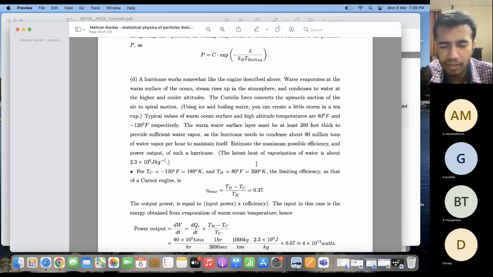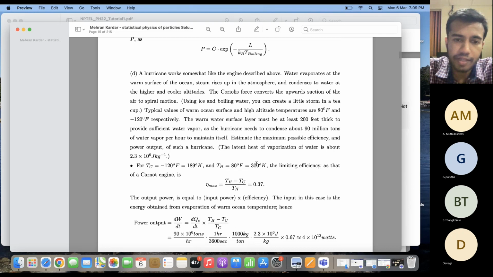It converts to steam. The steam then rises up in the atmosphere. It condenses back to form water at the cool altitudes and falls as rain. And again, the cool air goes down, heats up again and goes up. So in this way, the hurricane also works in a cycle, which is like the Carnot cycle.